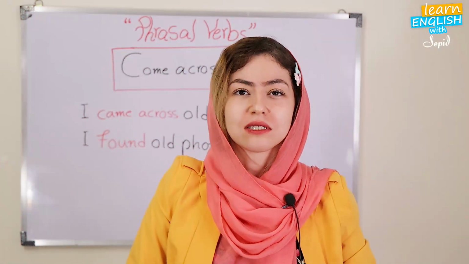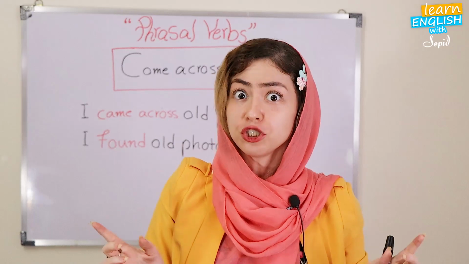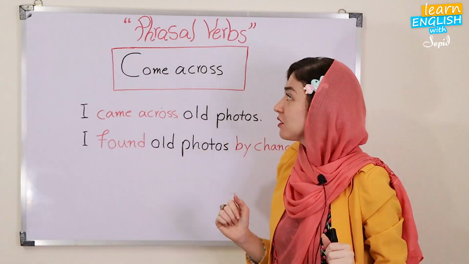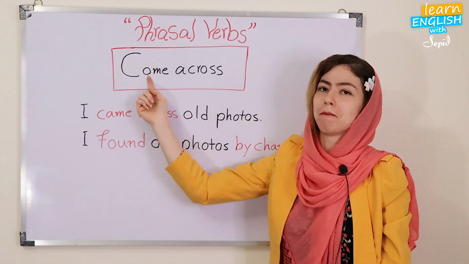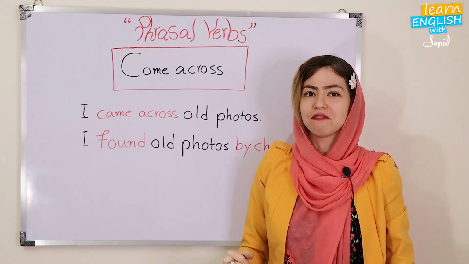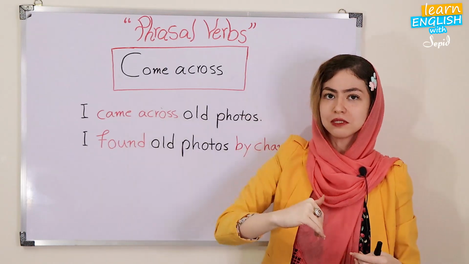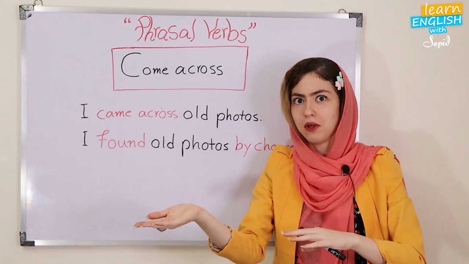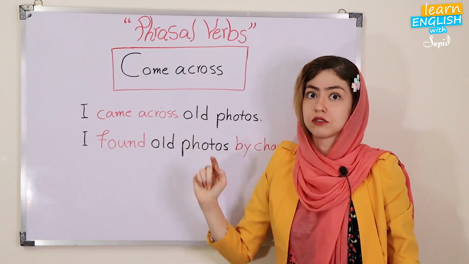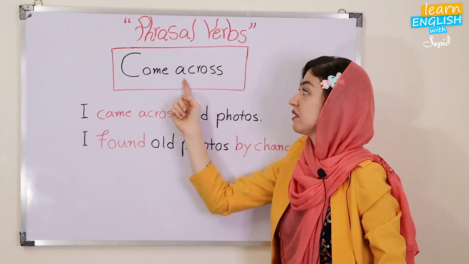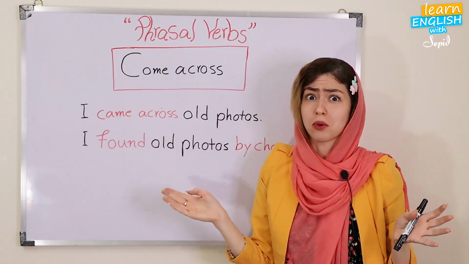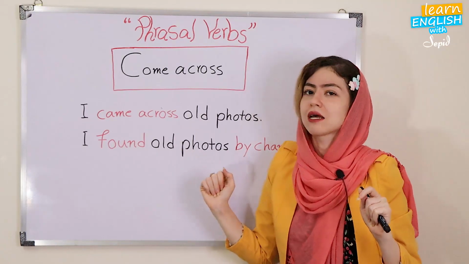If you found some money by chance, what would you do? Okay, let's go to the phrasal verb that we have here. Come. You know the meaning of come. It's really easy. Come is the opposite of go. So somebody comes, some people go. So let's see. Come across. If you add across as a particle to come, the meaning totally changes. So what can be the meaning of that?